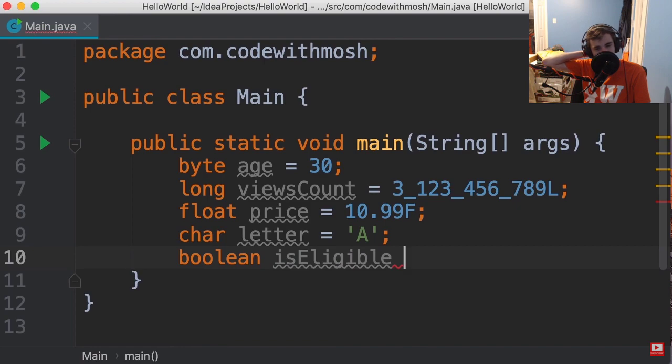Eligible for loan or not? We set this to true or false. These are the boolean values. Now note that all these words coded in orange are reserved keywords in Java, just like public, static, void, class, package. These are all reserved keywords. So we cannot use these reserved keywords to name our variables, classes, and methods.